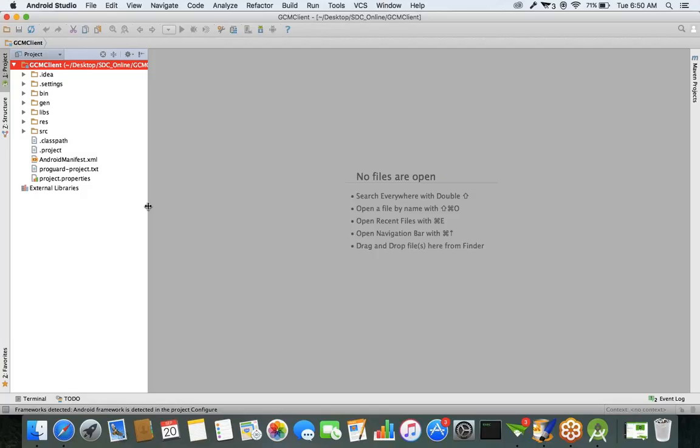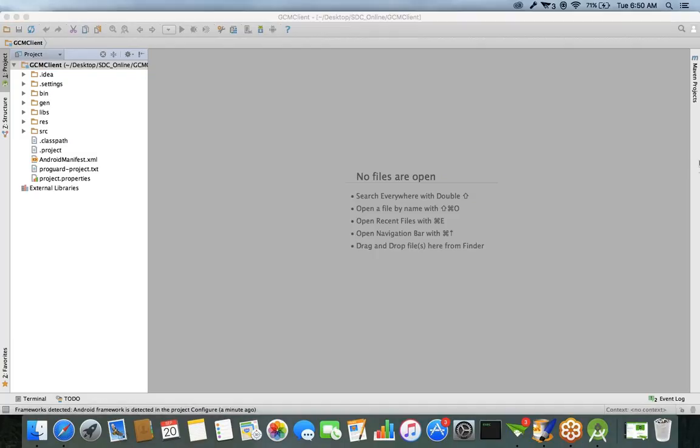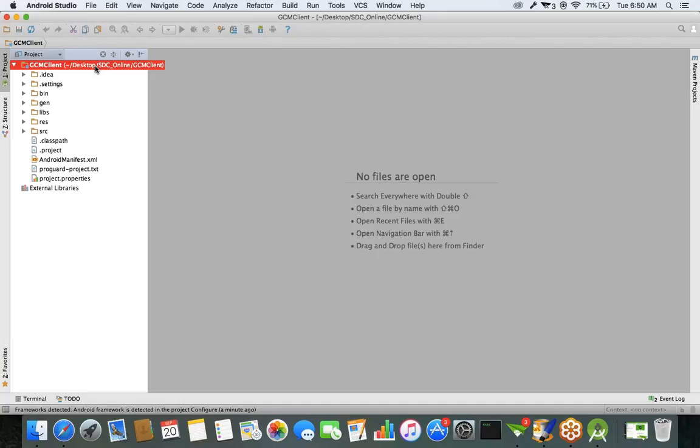Let's see. Select the run button here. There's no option to run. Let's see.